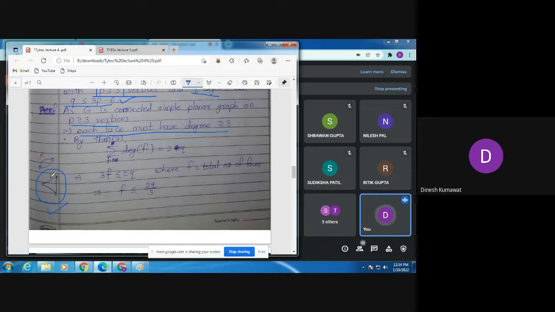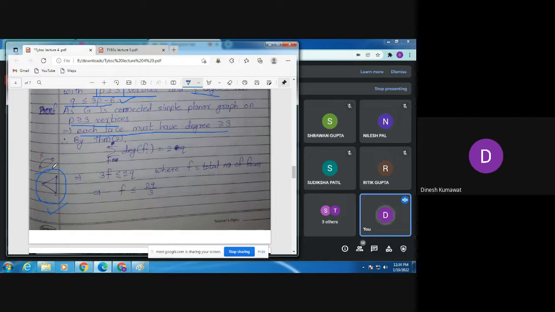Now observe how many faces there are for this graph. 2 faces. And what is the degree of each face? 3, and the other one is also 3. Which means we have this statement, that each face must have degree at least 3.